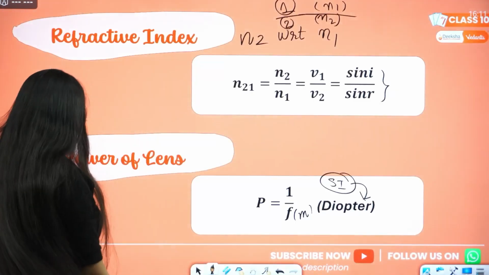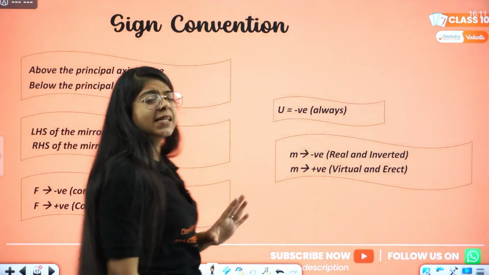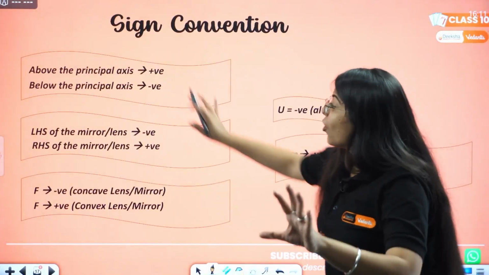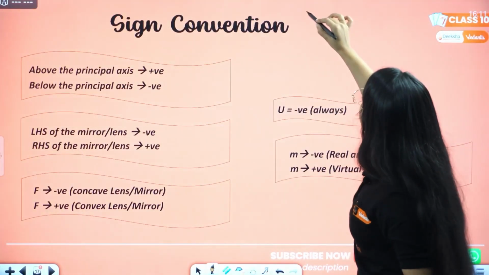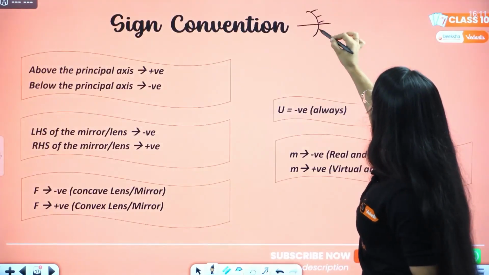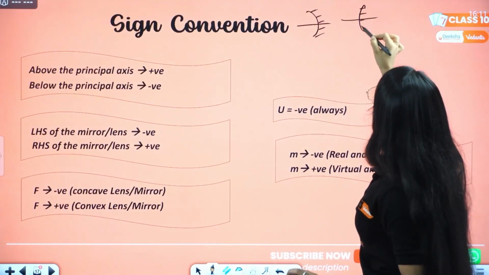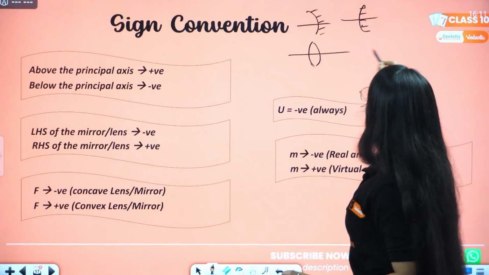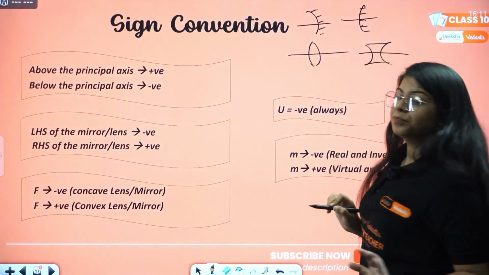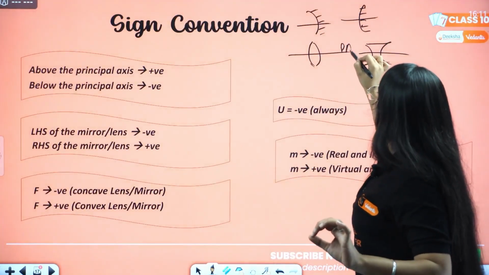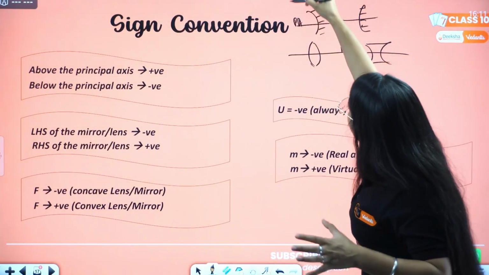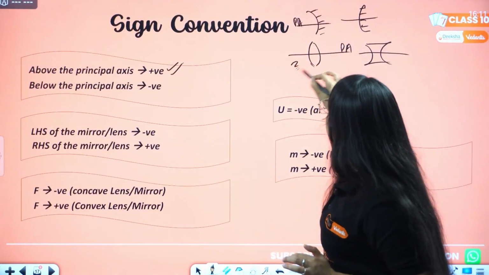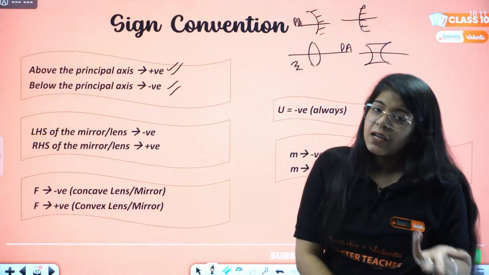Done? Next, we just have a small thing, that is sign conventions. It's a big thing, but let's just say small thing. Okay. Now, let's say these are my lenses. This is my mirror. And then this is my lens. Now, these are principal axes. So, above the principal axis, the height will be positive. Below the principal axis, the height will be negative.